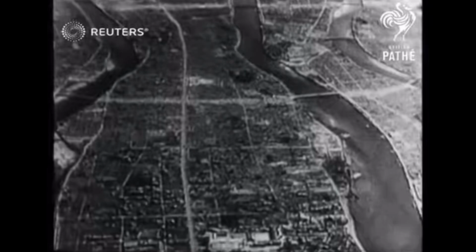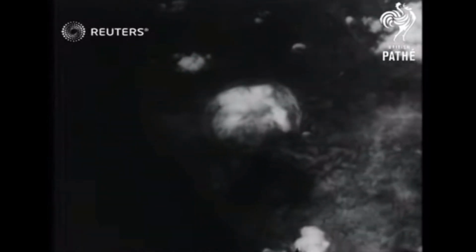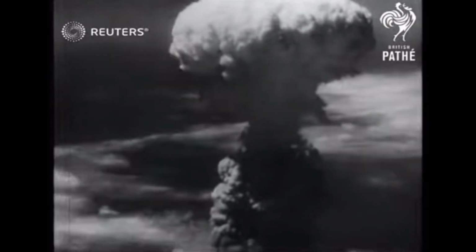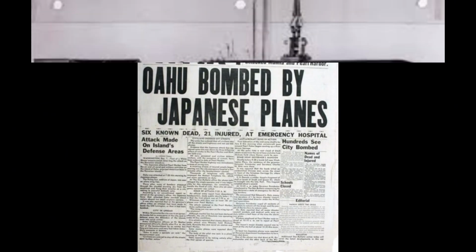The U.S. would then make use of these new developments against Japan, using it to decimate Hiroshima and Nagasaki on August 6th and August 9th of 1941, killing hundreds of thousands of Japanese citizens. Following this attack, the Japanese surrendered to the United States, marking the end of the Pacific conflict of World War II, as well as being the end of the war itself.